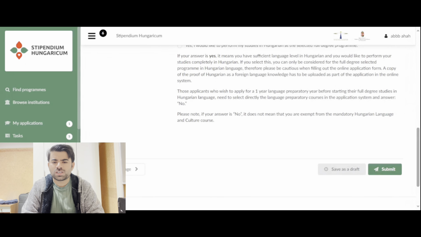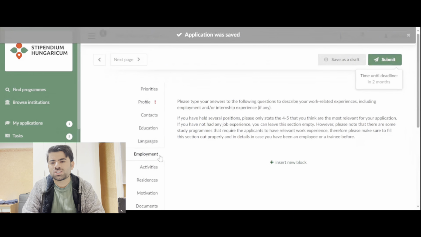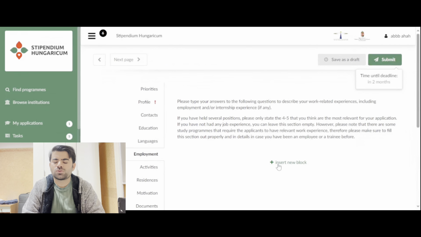Now we are going to the next page, employment. If you have any employment, just add the employment here. For a bachelor student, probably there is no employment, so you don't need to put anything here. But if you have, yes, you can, but you have to study this. And then you can put your employment status.